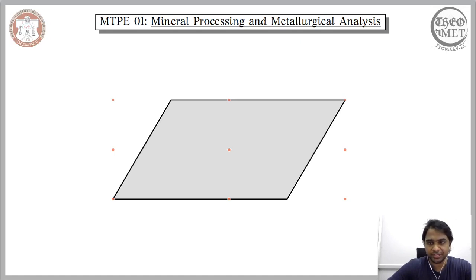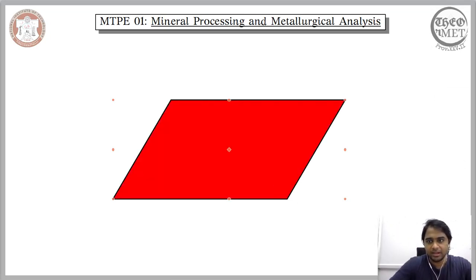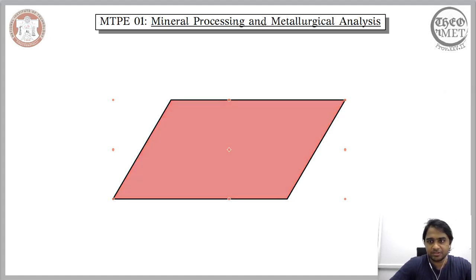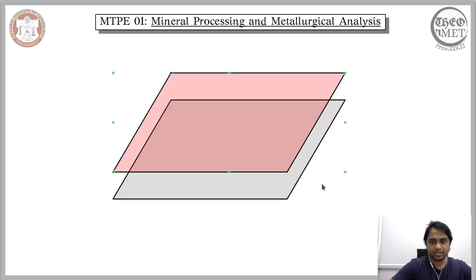And in order to differentiate this, we have now created a parallelogram, and we have created a clone of it, an identical representation of it. In order to differentiate between these two, let us use a different fill color, and let us increase the transparency of the cloned parallelogram, so that we are able to understand its rotation. So essentially what we now have is 2 different parallelograms that are superimposed on each other. So one is in gray color, the other one is transparent and it's in red.